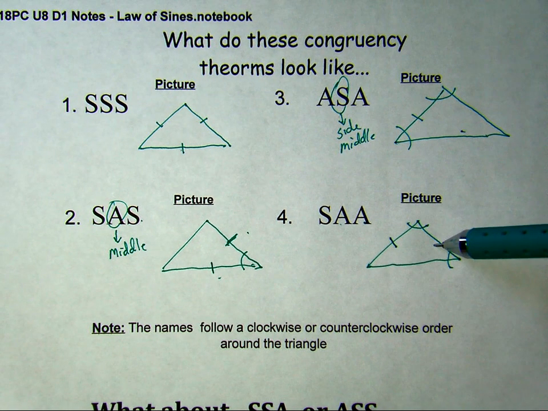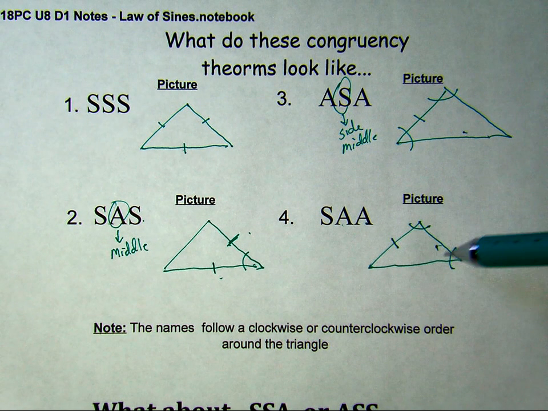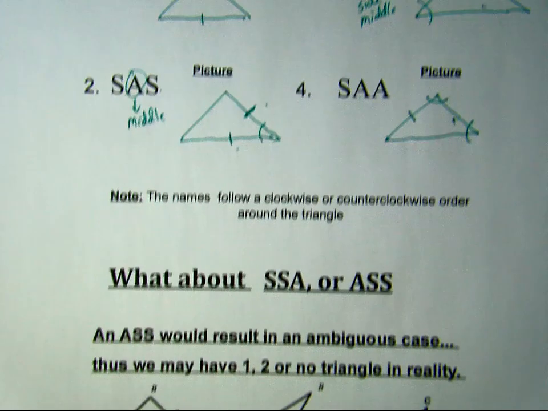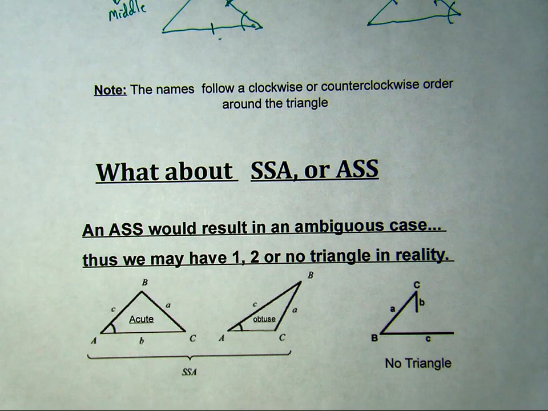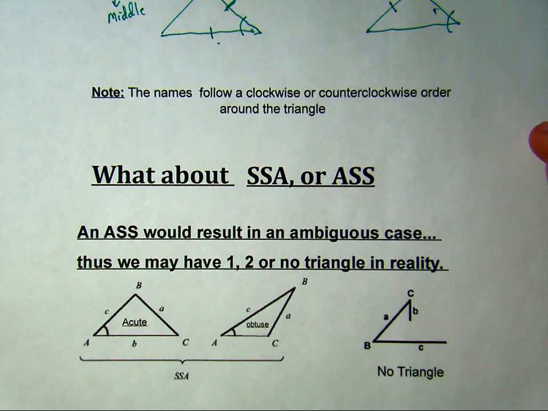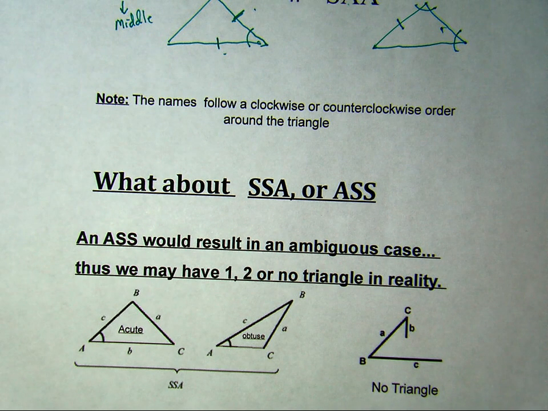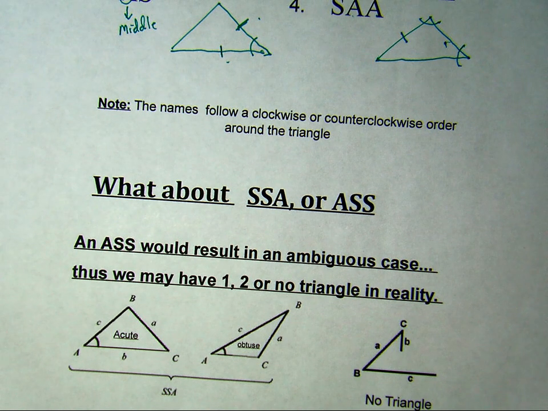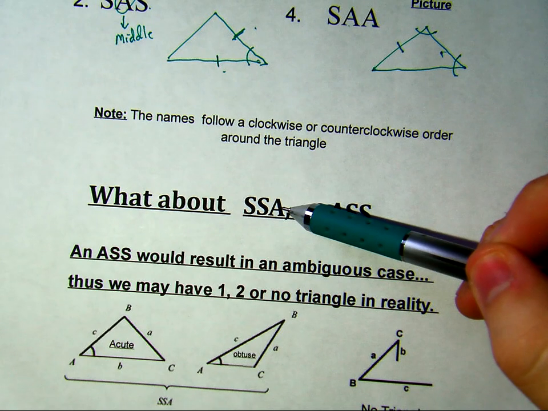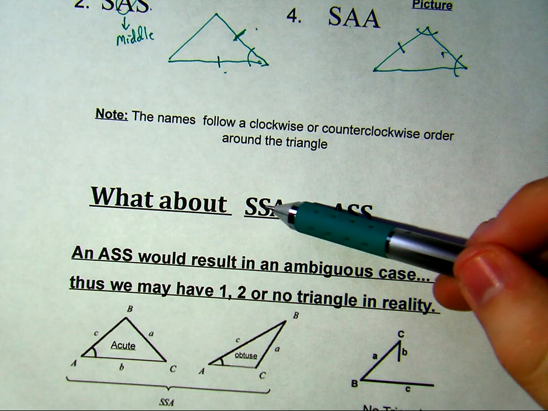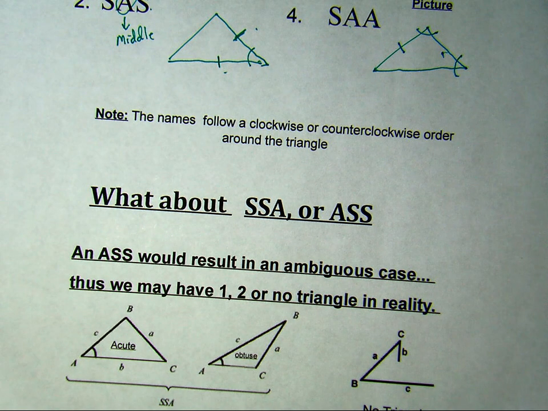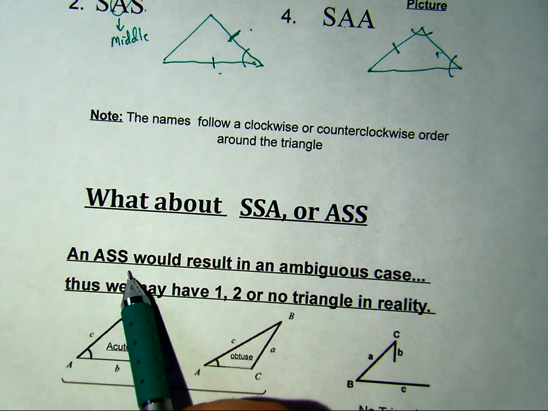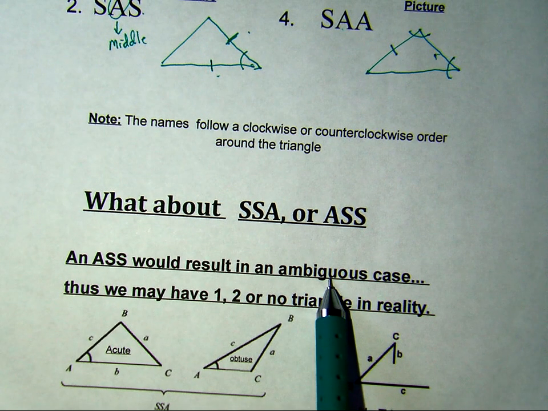But what that leaves out is everybody's favorite, ASS. What about ASS? Well, we've got good news for you. Technically, there is no ASS in math. So if you were to run across a triangle that was SSA, or backwards SSA is ASS, which is how I will refer to it from this point forward, so it sticks out, you will create what is known as an ambiguous case, and we will discuss that more in our second video series.